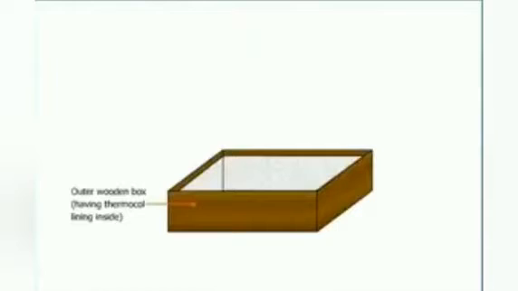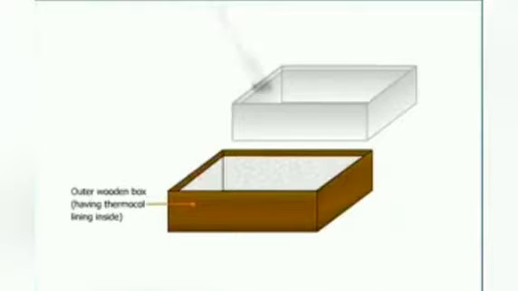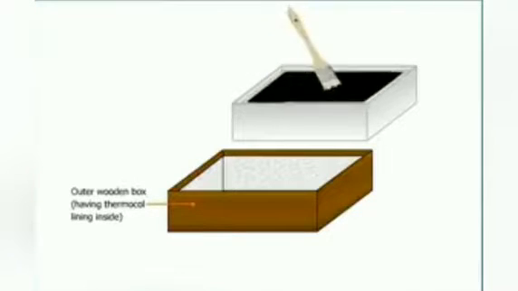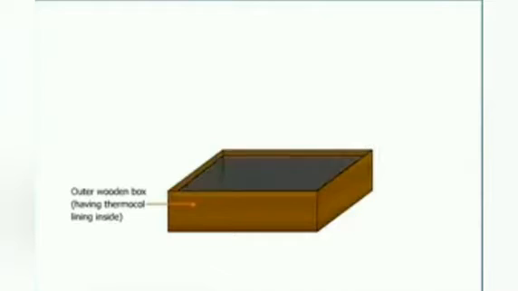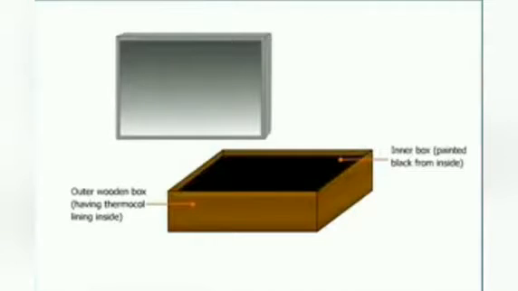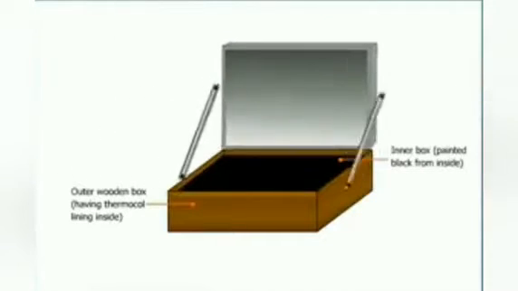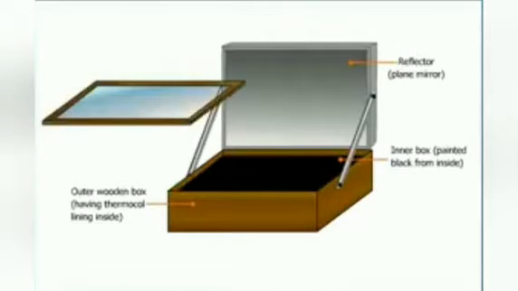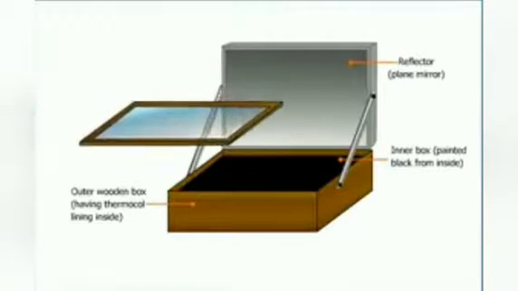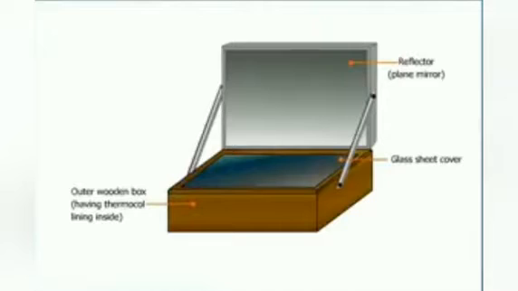Take a wooden box having thermocol lining from inside. Now make a box out of the aluminium sheet. Paint the inner side of the aluminium box black. Now fix a mirror to the lid, and with the help of the hinges, fix the lid to the wooden box. Now cover the box with a glass sheet. The glass sheet helps in trapping the heat radiations. The mirror helps in concentrating light rays into the box.